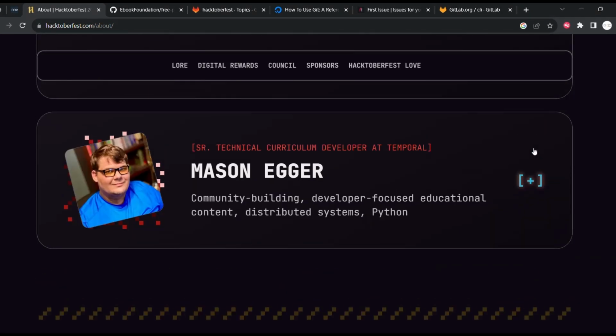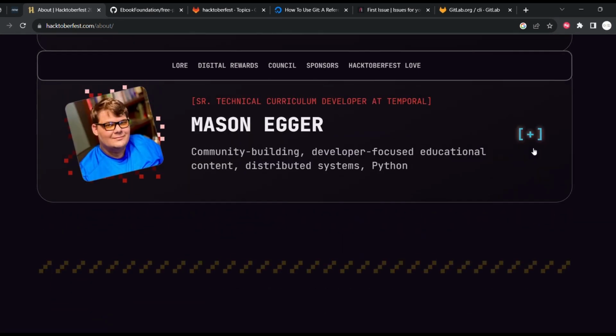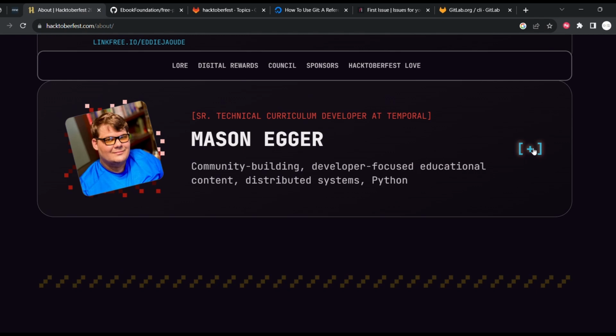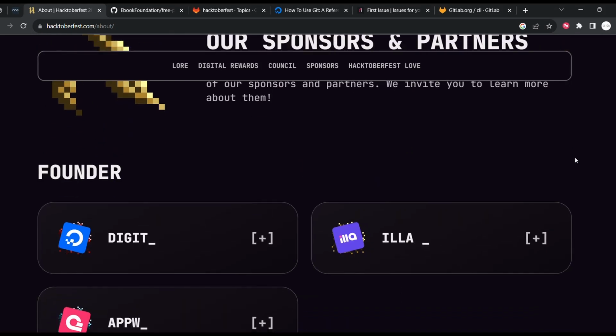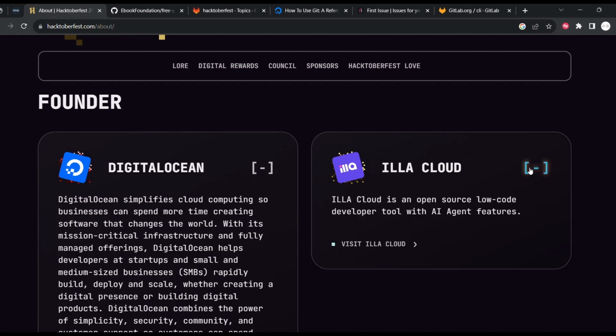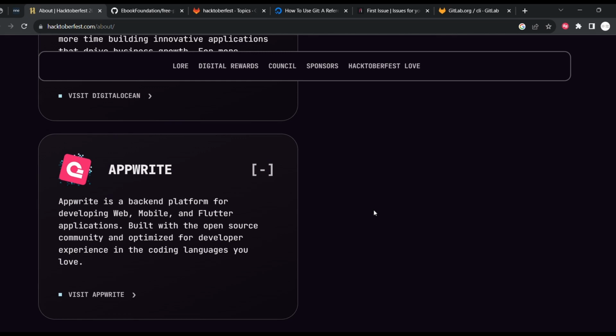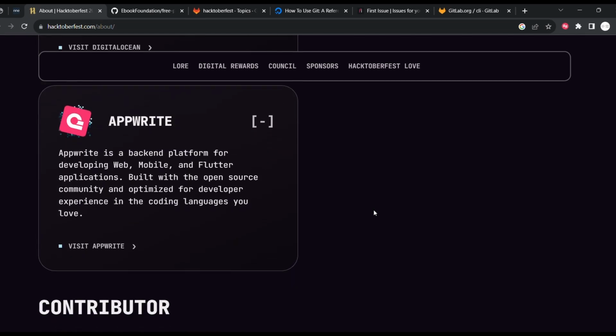So you can check the socials and see what they are doing and how to. Many people do share their content. That's a good thing, right? You can learn from it. So here the founder is from DigitalOcean. In the cloud, you can check the information related to the products. AppWrite is also one of the good products.